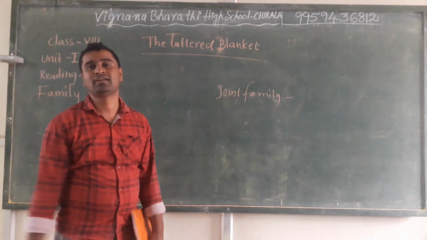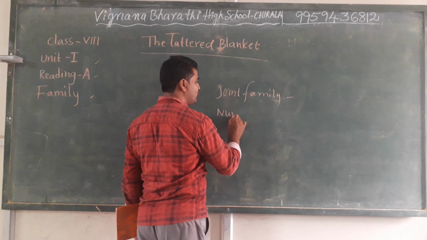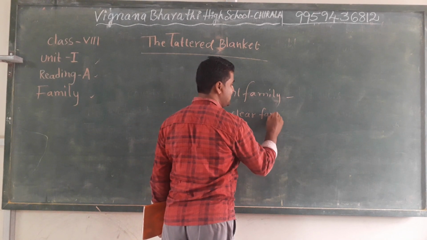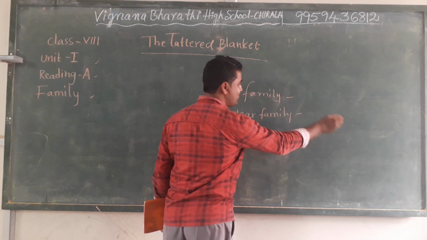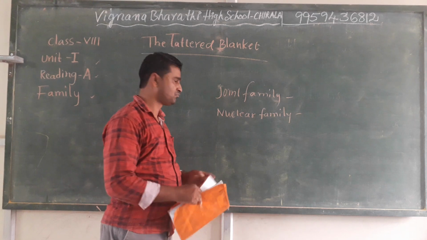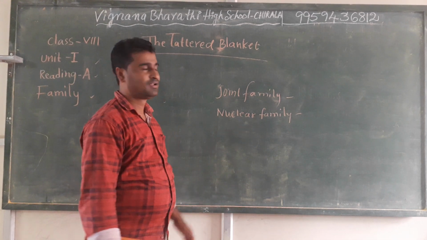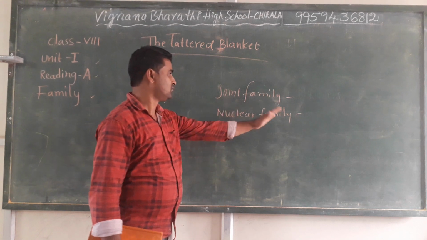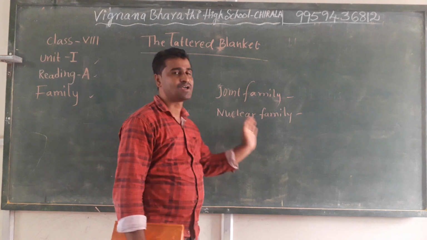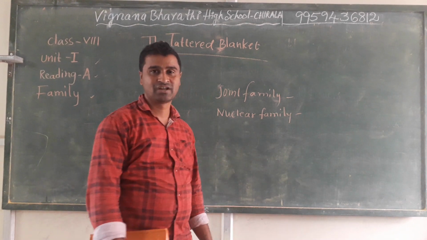Nowadays, in this modern world, everybody is making their own families, like nuclear families. A man marries and takes his wife and splits from his father and mother and keeps another family with his wife and children.